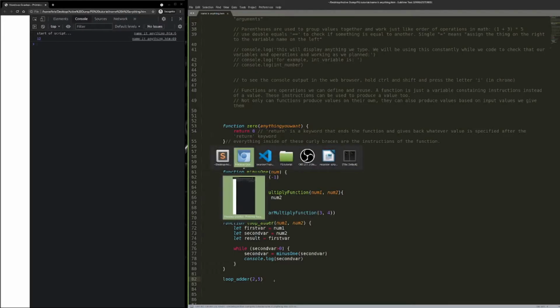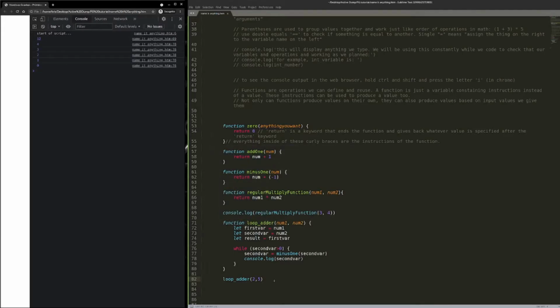So Control S to save, Alt Tab to shift over, and Control R. And now you'll see every time second var is running through our loop, it prints out what the value is, and it goes all the way down to 0 until it stops looping at 0. So I'm going to start speeding up a little bit now that we've got the concept of loops down, and you can see how something can be made equal to itself, but processed by another function first.